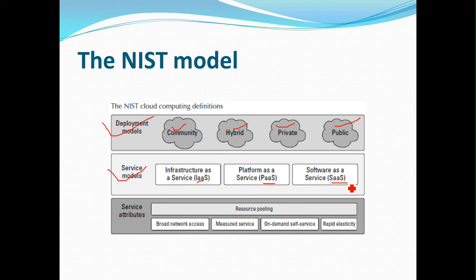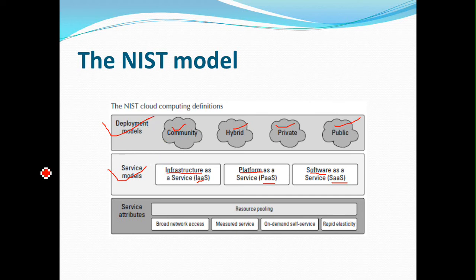Deployment means where exactly the service gets deployed, and on the basis of that it has been categorized. These are the types on the basis of deployment: community, hybrid, private and public.